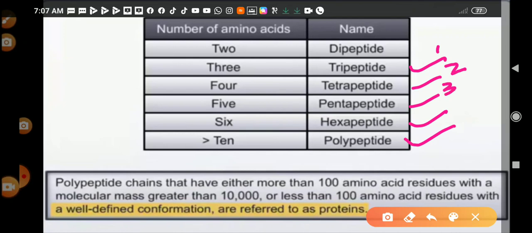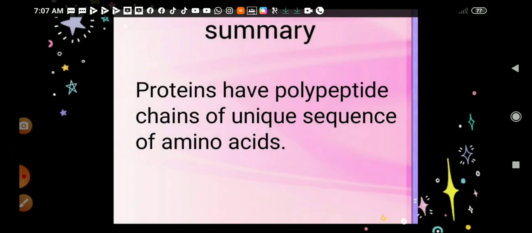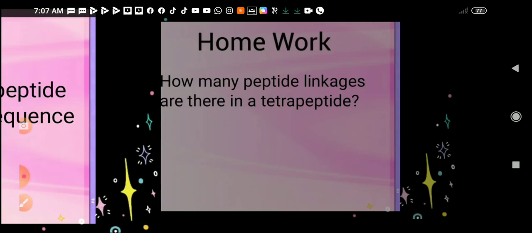So it does not mean that dipeptide means 2 peptide bonds. No, it is 1 peptide bond. And if it has more than 10, then the product formed is called a polypeptide. So proteins are polypeptides. That means proteins have polypeptide chains of a unique sequence of amino acids.